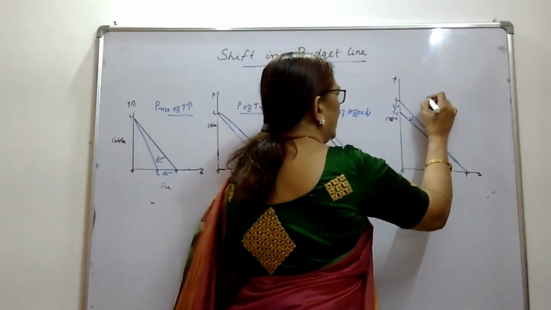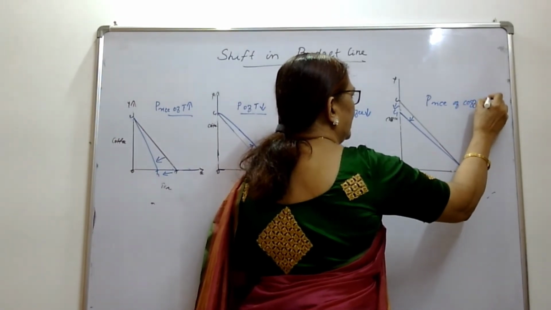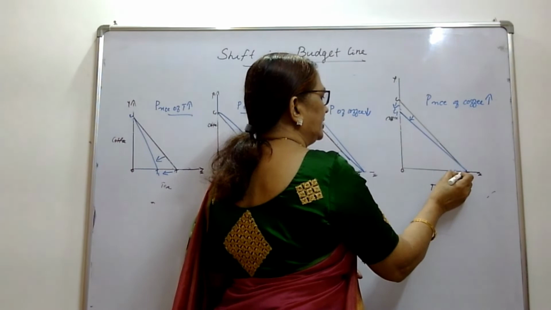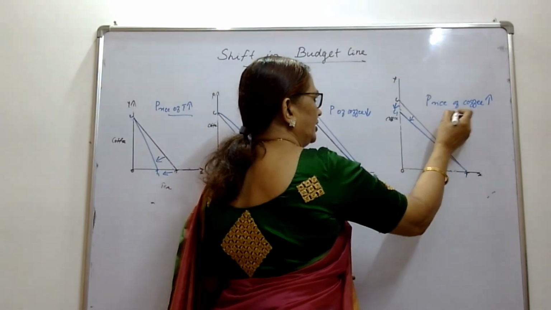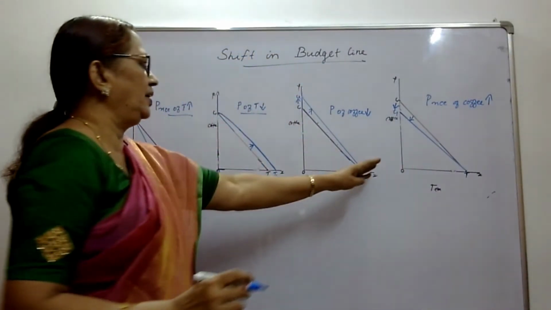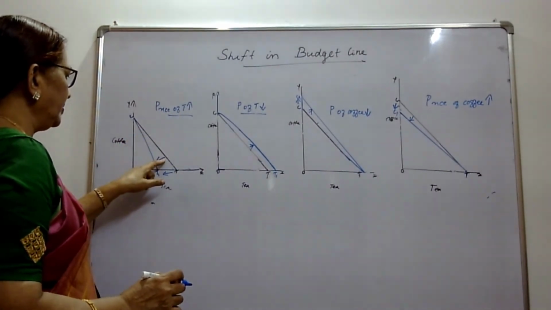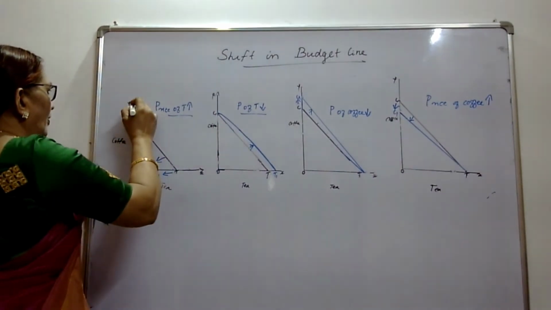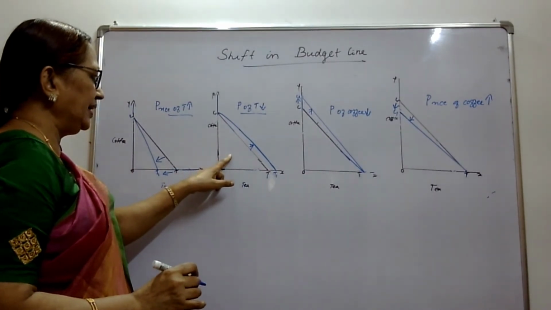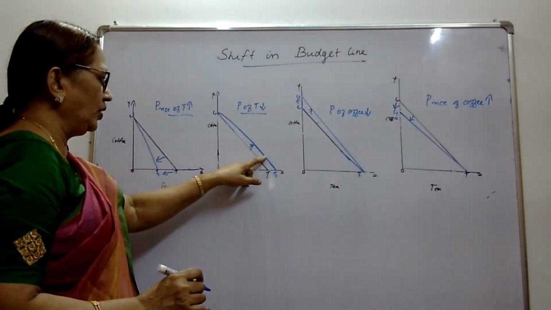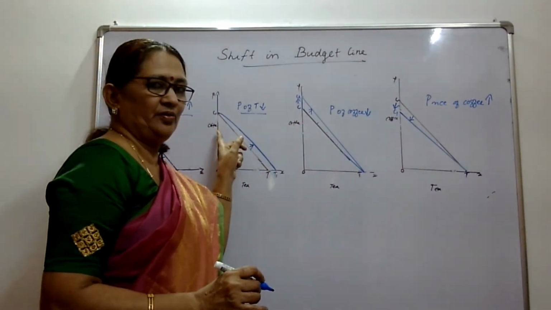Here, the price of coffee increases and the consumption of tea will remain the same, but consumption of coffee will come down because price of coffee increases. So, 4 situations are here. Here price of tea increases, its consumption gets reduced, the consumption of coffee remaining the same. Here price of tea decreases, so the consumer is preferring more tea, consumption of coffee remaining the same. Here price of coffee changes, price of tea remaining the same.